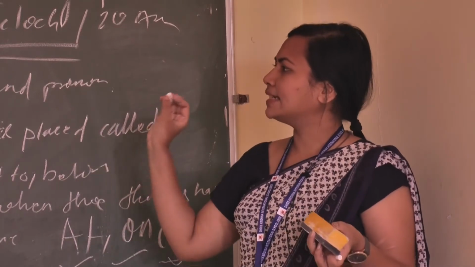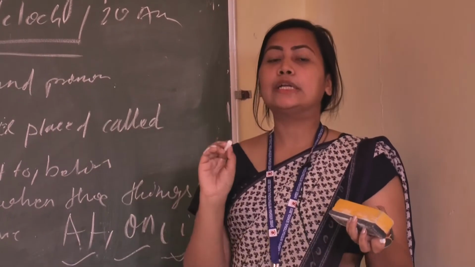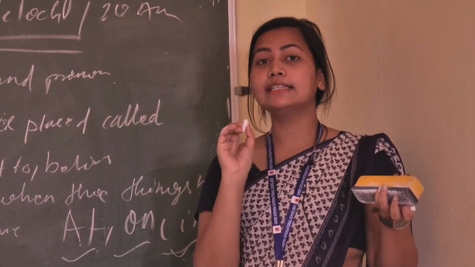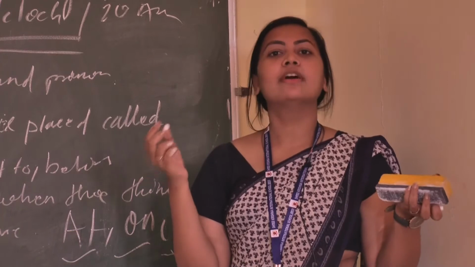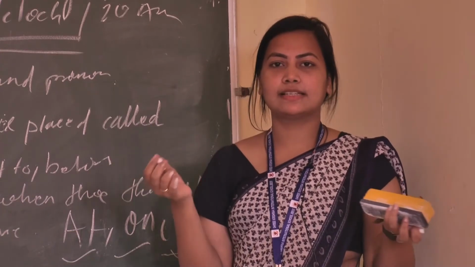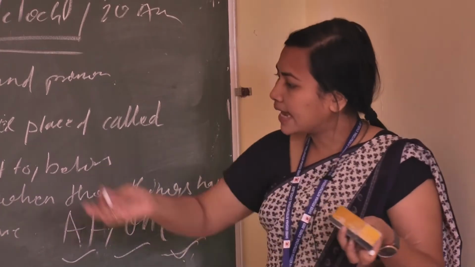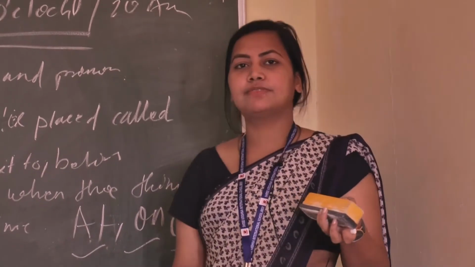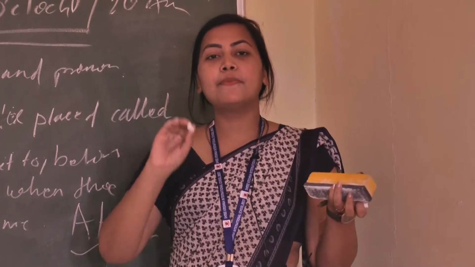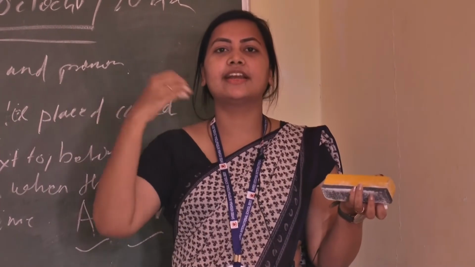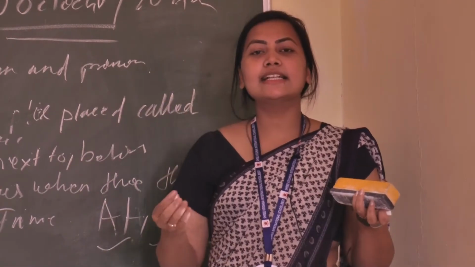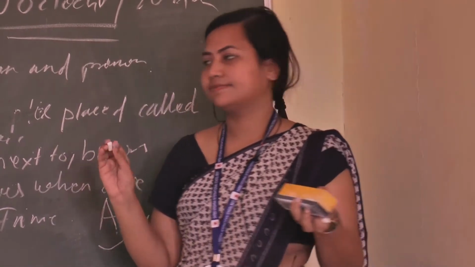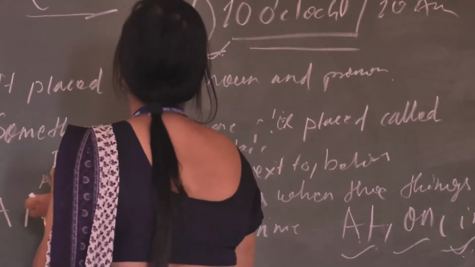Then we can simply identify the preposition, and we can put the perfect, suitable preposition whenever we do fill in the blanks or any kind of missing-word sentence. The last one is preposition of direction. It tells us the direction of an action. I am giving you an example.